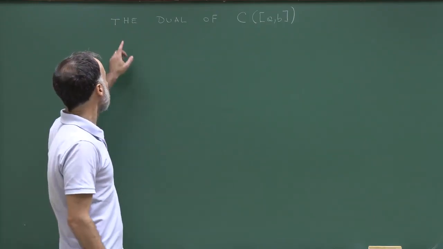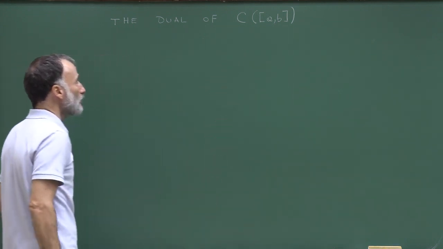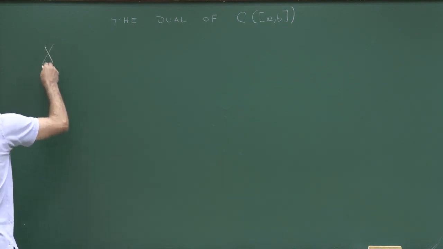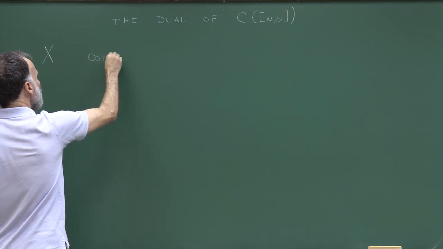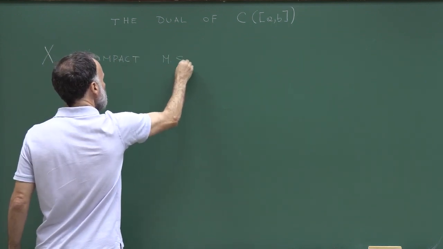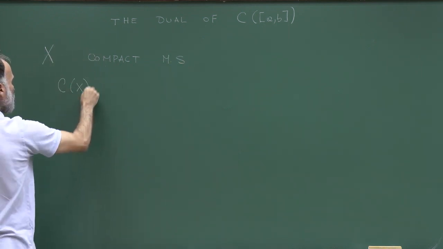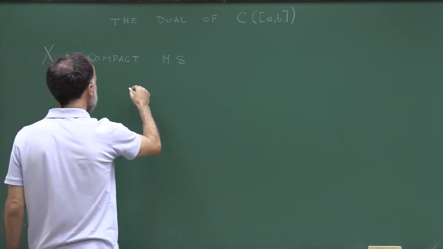In this lecture, I will discuss the dual of the space of continuous functions defined on an interval [a, b]. Let me consider X, a compact metric space, and define by C(X) the space of continuous functions defined on X and taking real values.